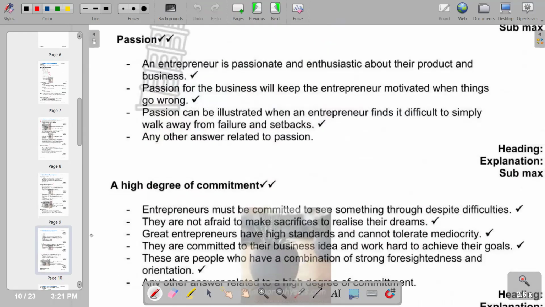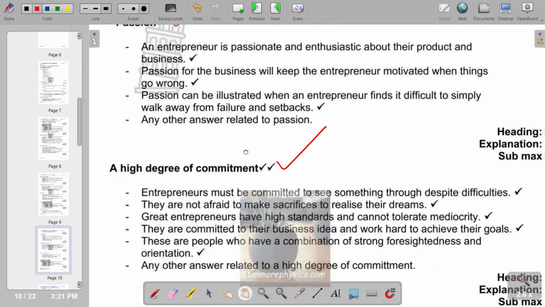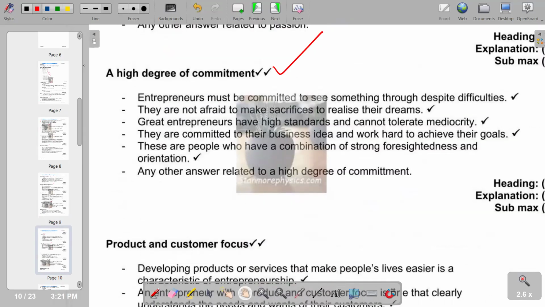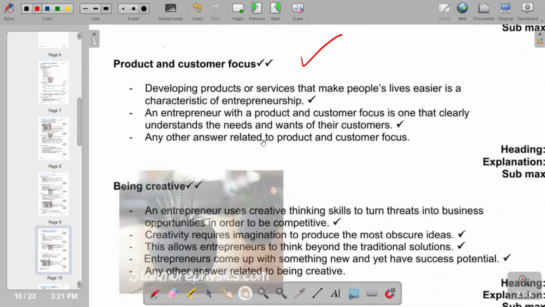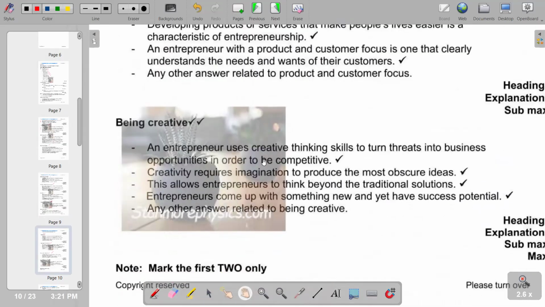Passion, another quality. High degree of commitment, quality of an entrepreneur again. Product and customer focus, another quality of an entrepreneur. Being creative, also another quality of the entrepreneur.